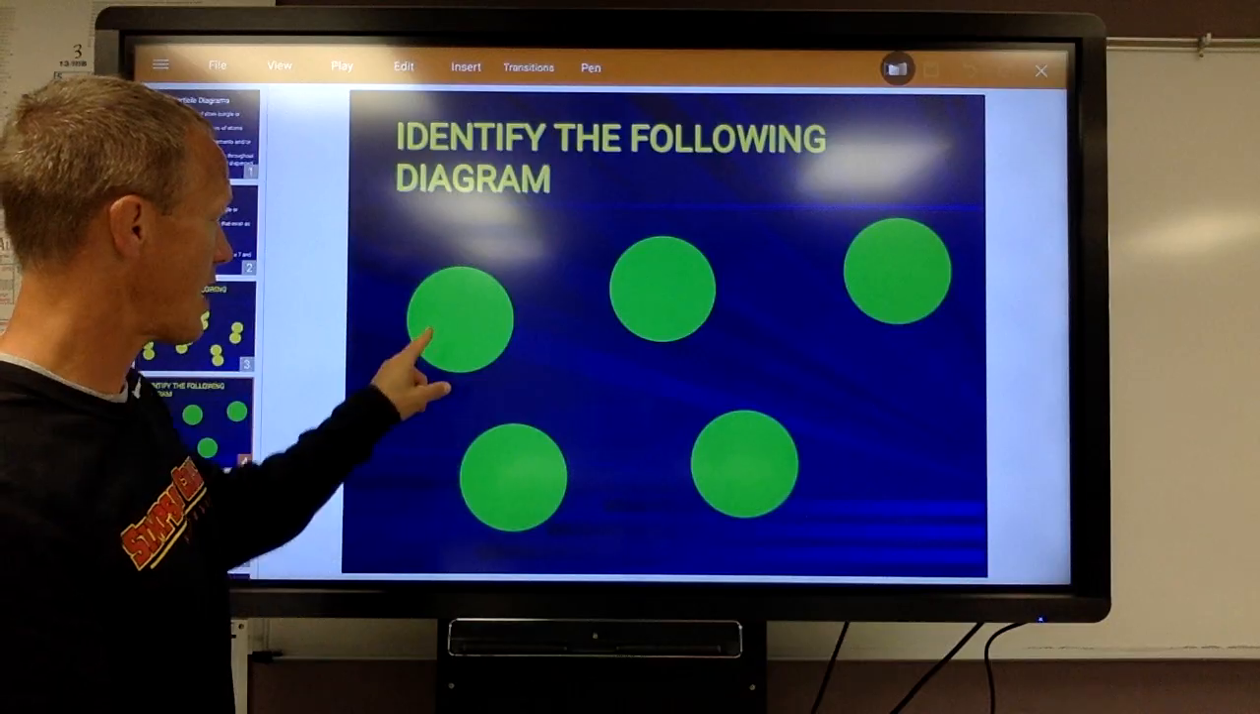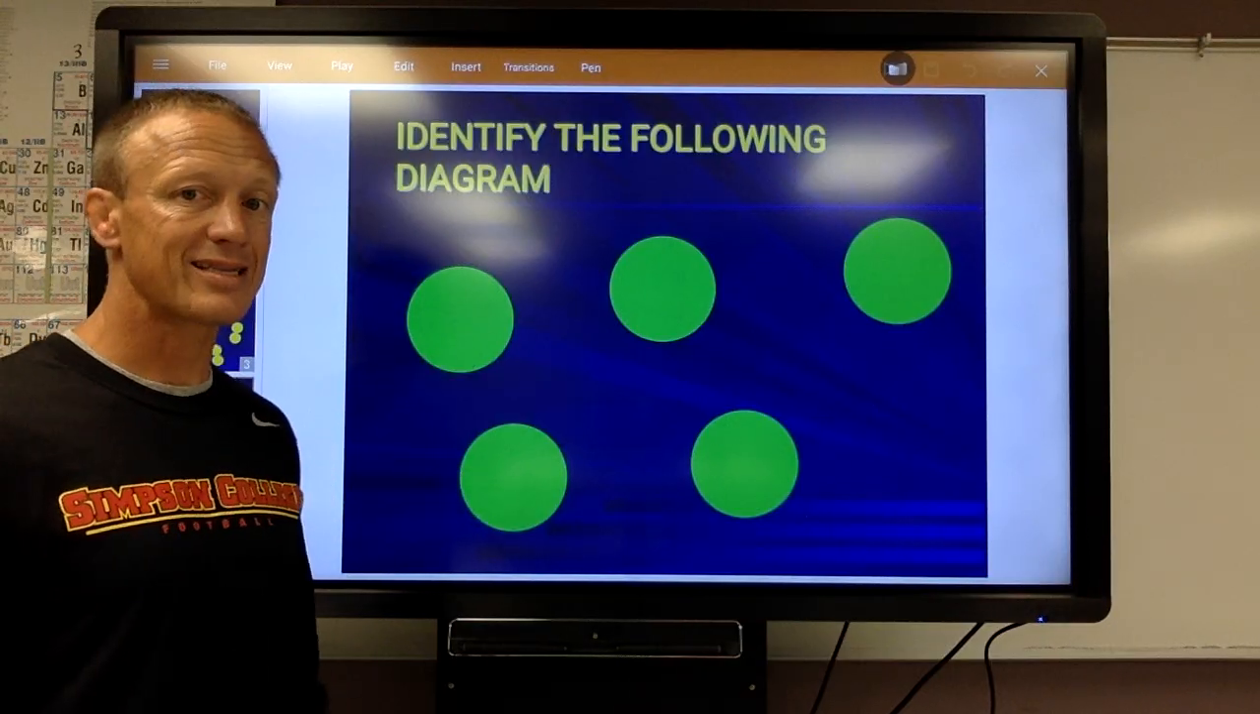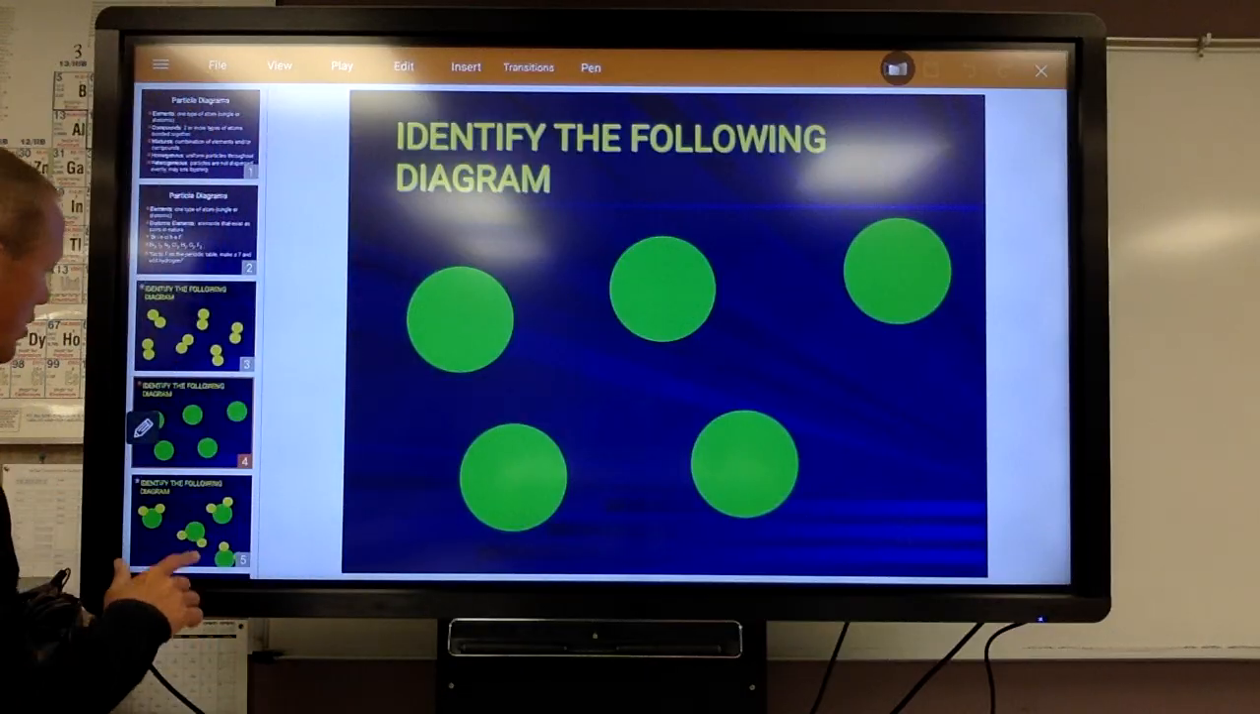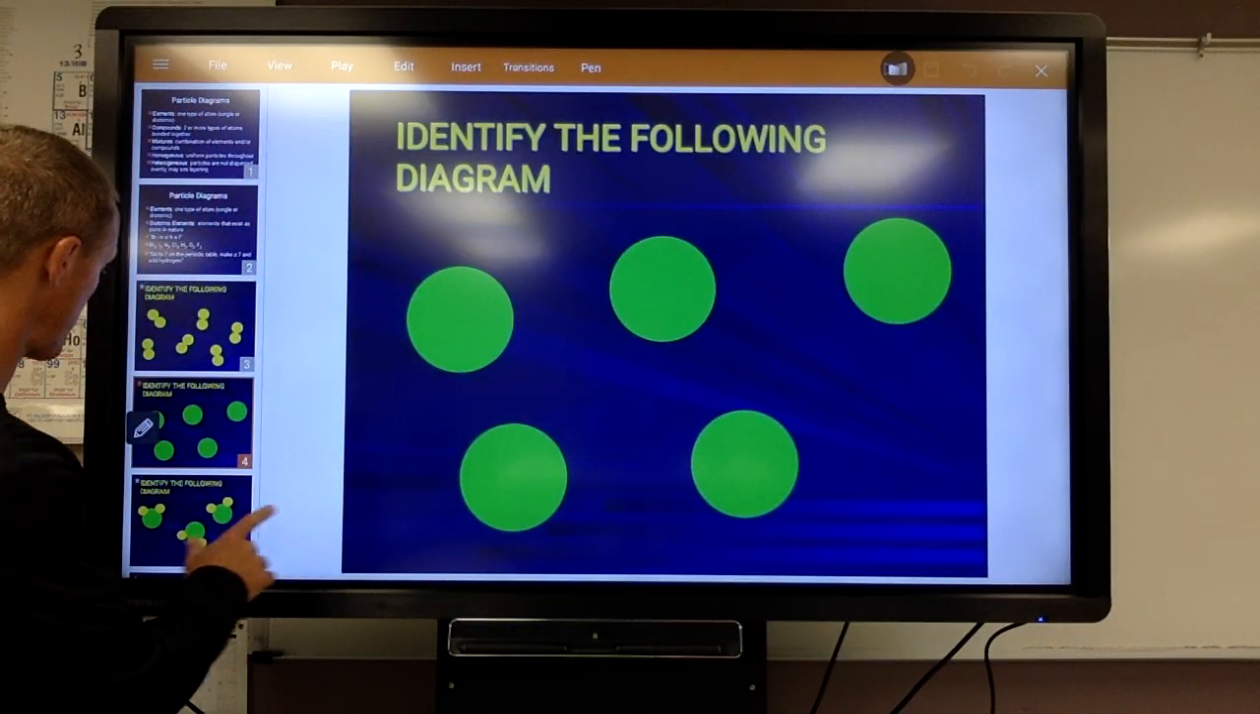This is also an element. Maybe it's iron, iron, iron, iron. It's the same element, same atoms, all the same atoms. So it'd be an element, a pure substance. We cannot split it apart.